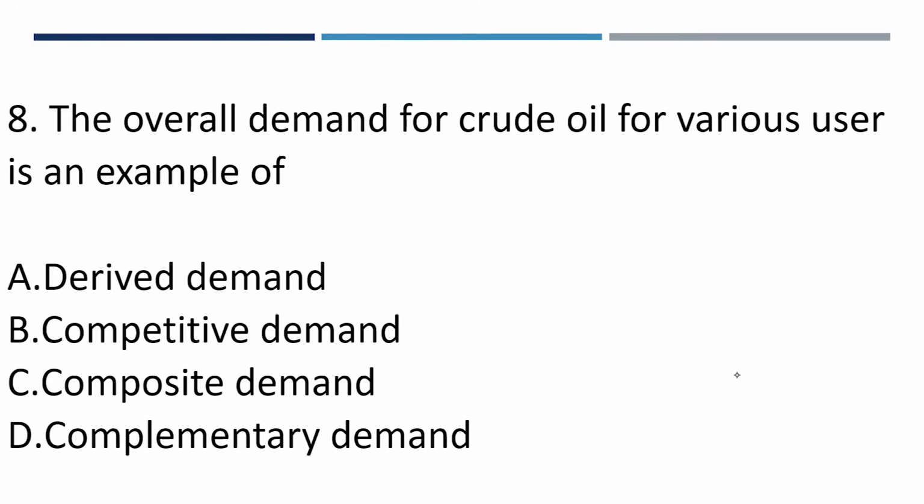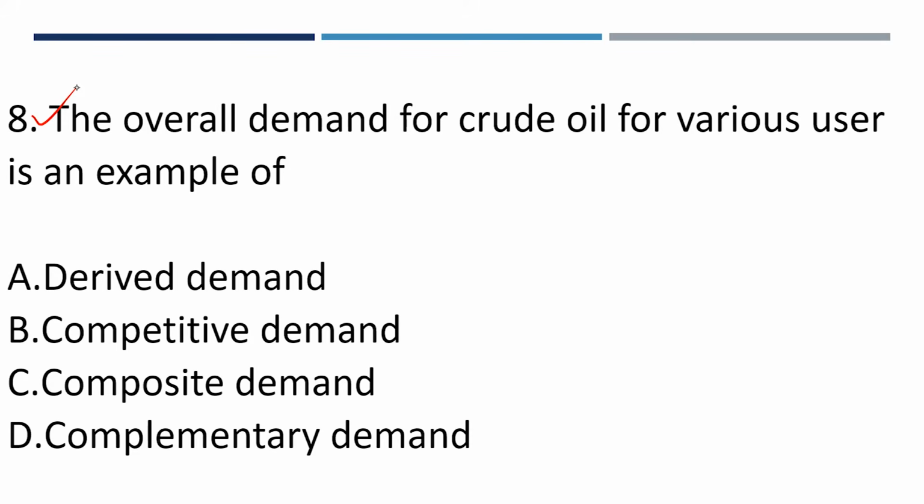The overall demand for crude, that's question number 8 now. The overall demand for crude oil for various users is an example of what? The demand for crude oil is a derived demand. Why is it a derived demand? Because crude oil on its own cannot satisfy human wants. But when we talk about the various users, that becomes more than one.